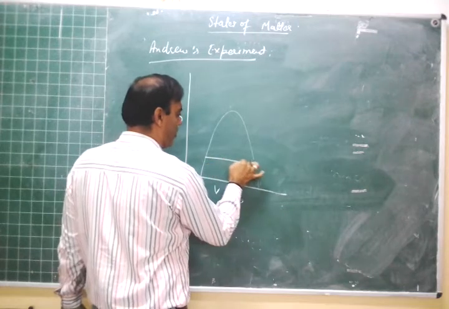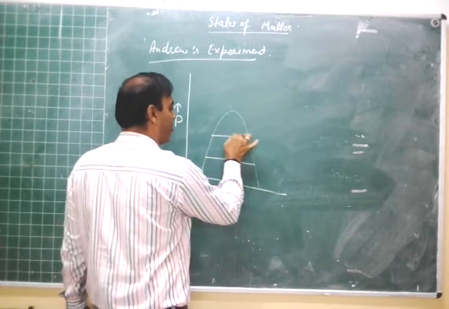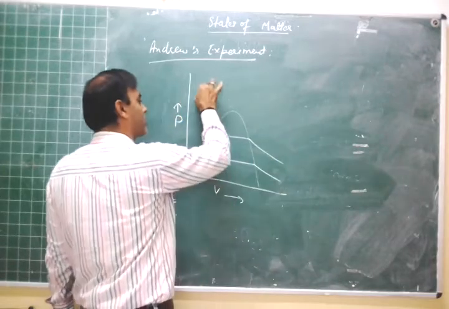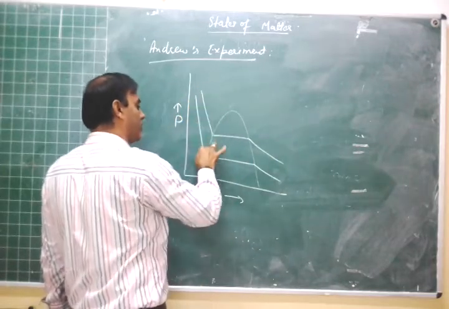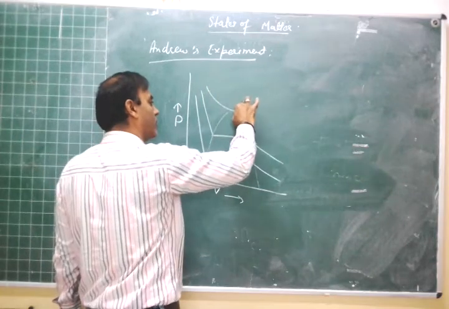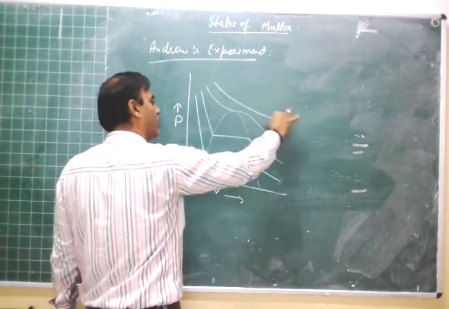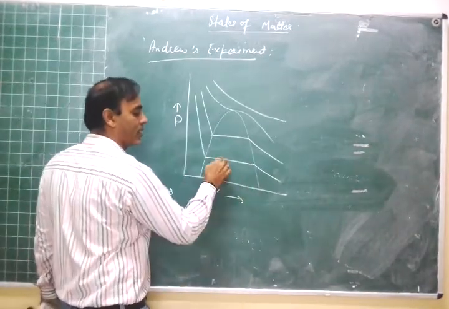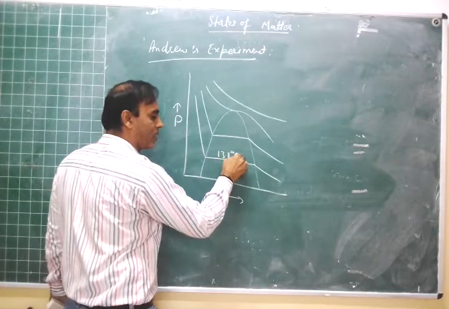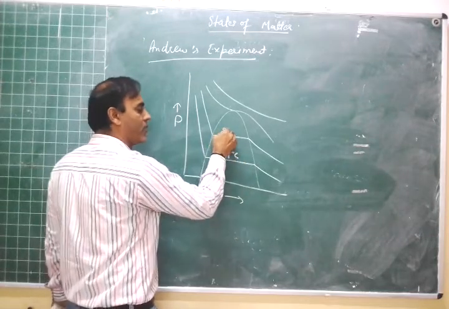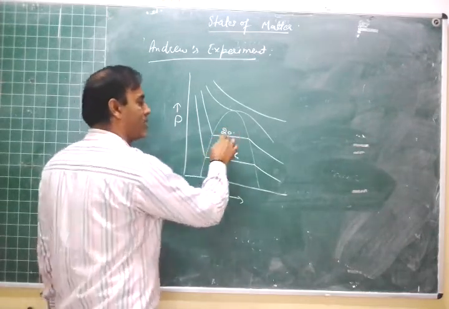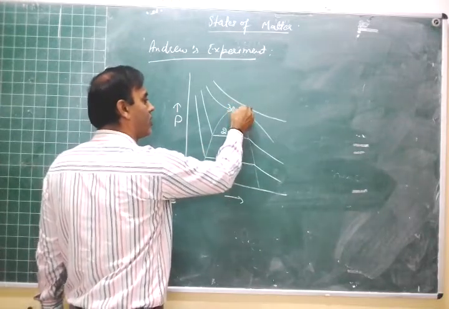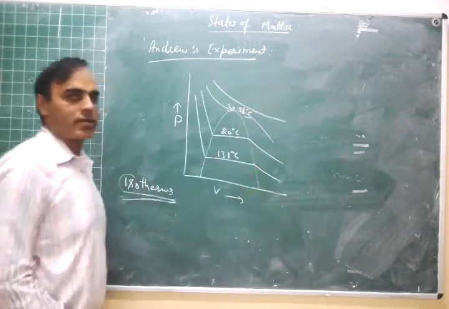So this is the horizontal portion of the curve, the second horizontal portion of the curve, right? This curve is obtained at 13.1 degrees Celsius, this is obtained at about 20 degrees Celsius, and this is obtained at 30.98 degrees Celsius, right?